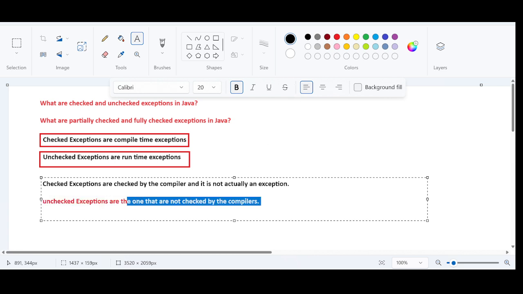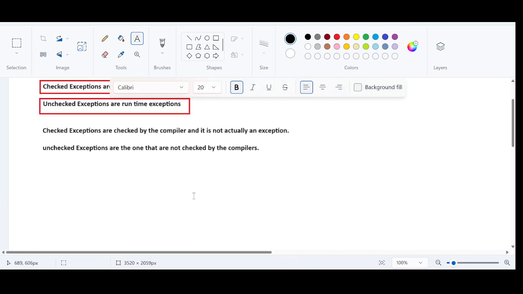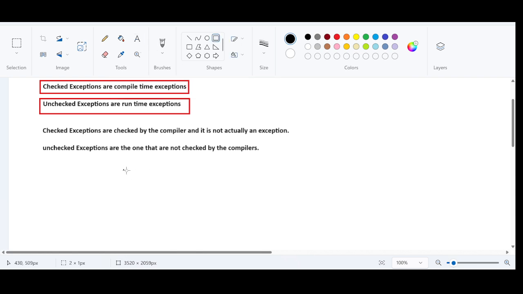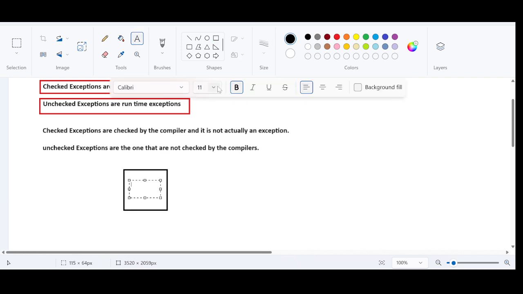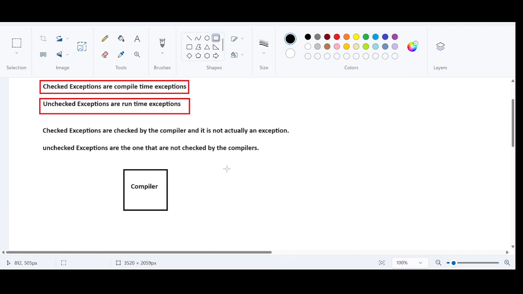Both exceptions happen at runtime. But the point here is which exceptions are checked and which exceptions are not checked. That's the question, right? If you ask me whether the exception is going to happen at compilation time, it will never happen at compile time. No exception happens at compile time. During compilation, you only see errors. For example, let us say that this is a compiler. The compiler is going to handle only the errors. It is not going to handle the exception. Right? All the exceptions are going to occur at runtime itself.